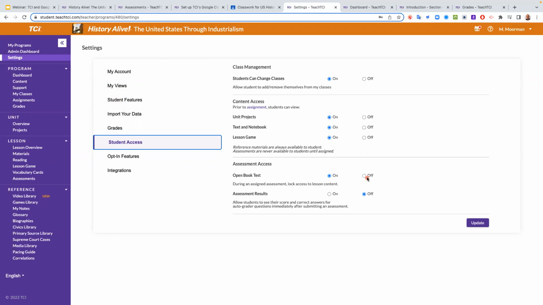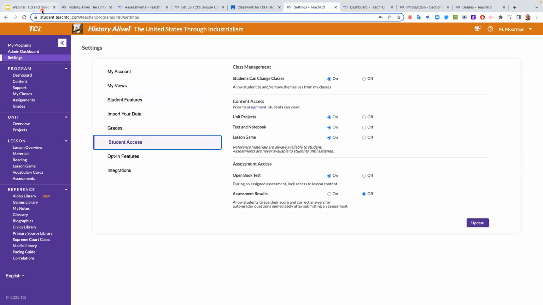And sometimes you want them to do that. That's okay. That's why we have the ability for you to choose whether you want them to have that. Assessment results as well. I have mine off because it's going to grade the multiple choice for them automatically when they do that test, and then they'll get an immediate item analysis of what they got right and wrong. And obviously if you teach secondary social studies or science, you know what will happen at lunchtime, and answers will get thrown around. So just be familiar with the settings.